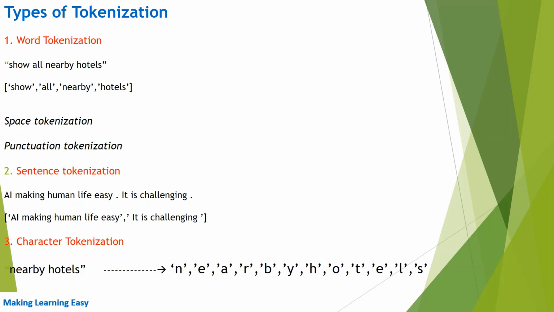Third is character tokenization. In character tokenization, the text is split into characters.